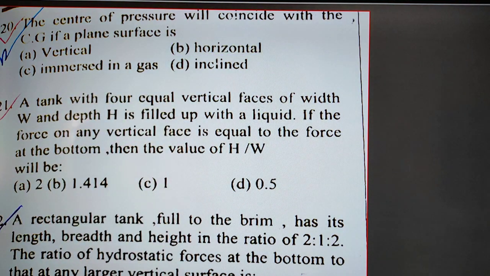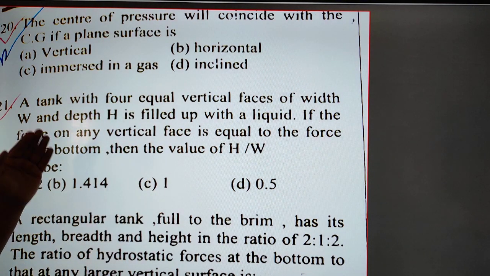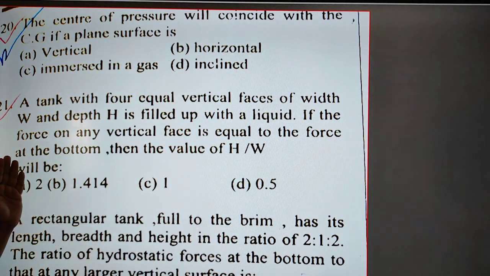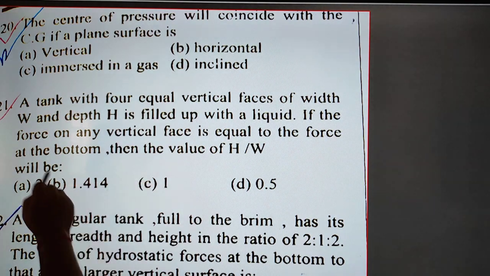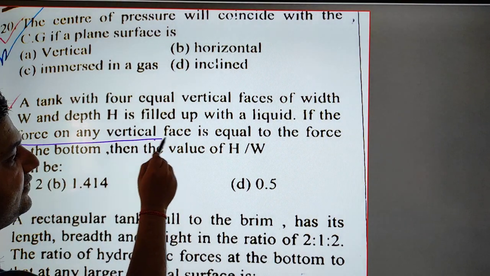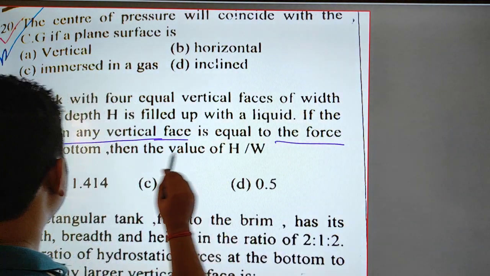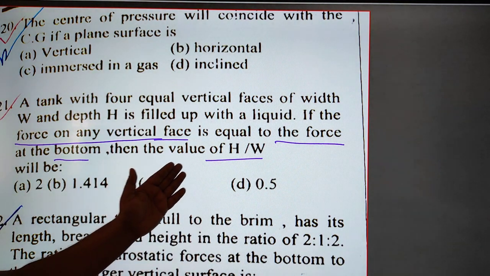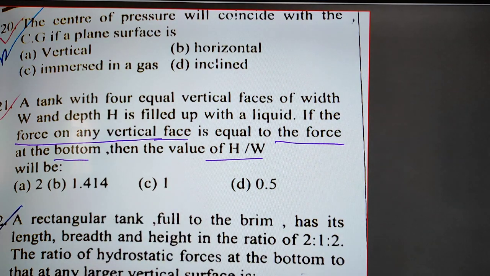Now read question number 21. A tank with four equal vertical faces of width W and depth H is filled with a liquid. If the force on any vertical face is equal to the force on the bottom, then it asks for the ratio between the height and the width.